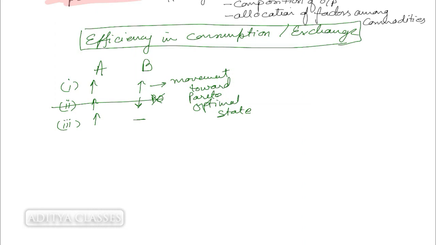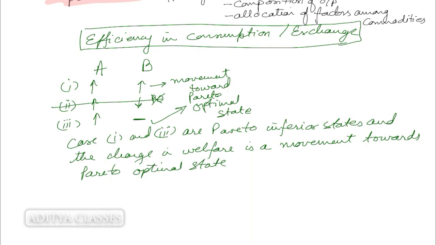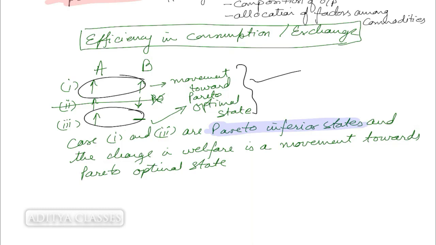In third case, welfare of A is going up, but welfare of B is remaining unchanged. This is also a movement towards Pareto optimal state. So we can say that case 1 and 3 are Pareto inferior states. What are we calling them? We are calling them Pareto inferior states. Why are they Pareto inferior states? Because a movement towards Pareto optimal condition is possible. This movement is possible. And if this movement is possible, then definitely the present state of affairs is Pareto inferior.